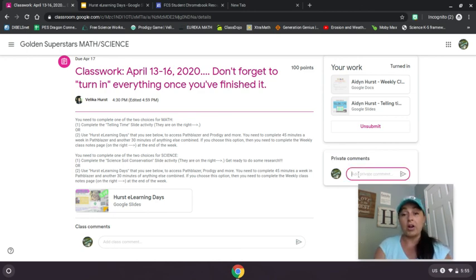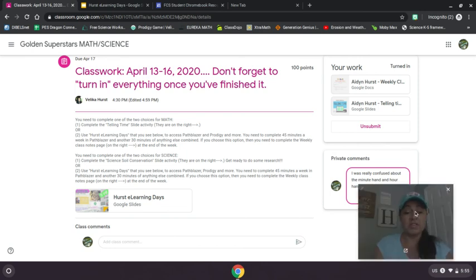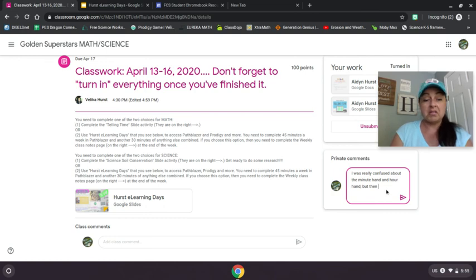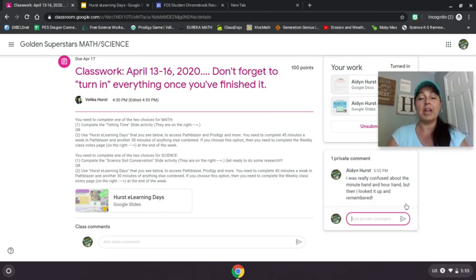This part right here for private comments, you could put in here, I was really confused about the minute hand and hour hand, but then maybe you talk to somebody, but then I looked it up and remembered, you know, and that goes directly to me. And that's what I want you to know. This says a private comment. And if I reply to you, it'll come right back in here. So we'll have our own little tiered conversation going.